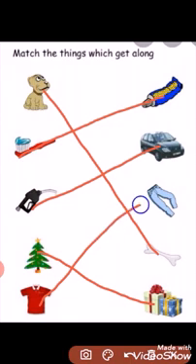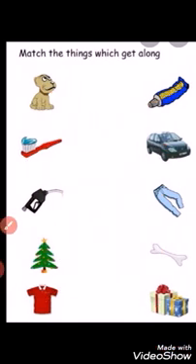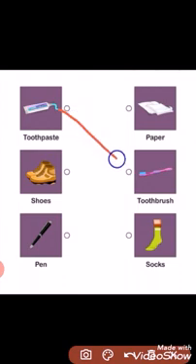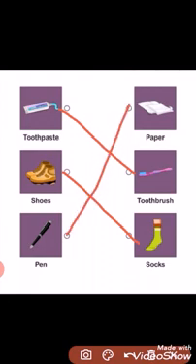Shirt and pant. Toothpaste and toothbrush. Shoes and socks. Pen and paper. Read again. Toothpaste and toothbrush. Shoes and socks. Pen and paper.